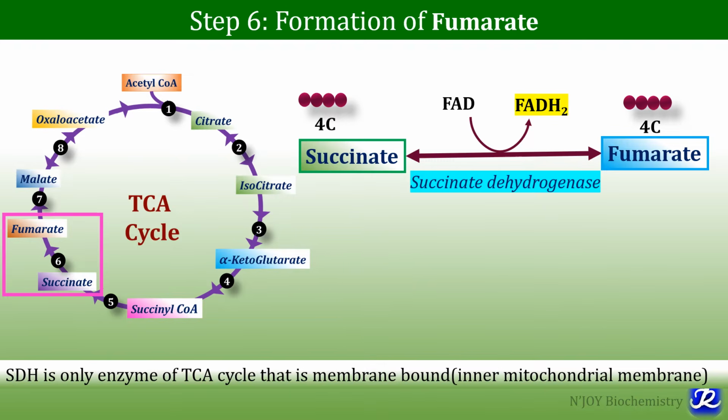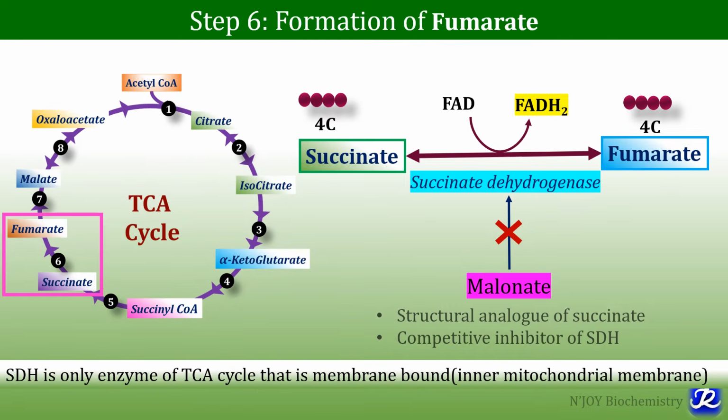And in this reaction FADH2 is formed, and this FADH2 then gets oxidized through electron transport chain, and we get 1.5 ATP. And there is one compound called malonate, and it is the structural analog of succinate and competitive inhibitor of this enzyme succinate dehydrogenase. So malonate is a competitive inhibitor of succinate dehydrogenase.